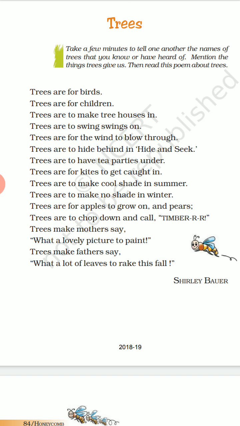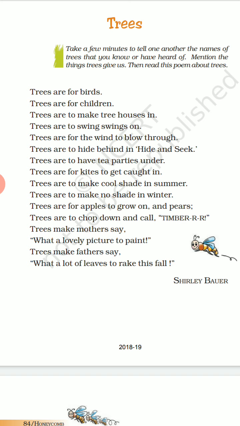Now what does the poet say? Since the poet is talking about the advantages of the trees, let us see what the poet talks about first. The poet says that trees are for birds as well as trees are for children. Without trees, birds won't be able to survive, right? Trees, they make nests. So trees are for birds, and trees are also for children. Children come near the trees, or they climb on the trees, they play, they enjoy. So trees are even for children.